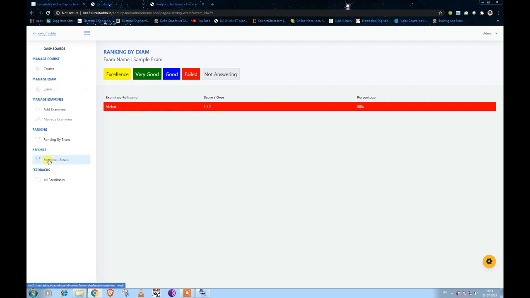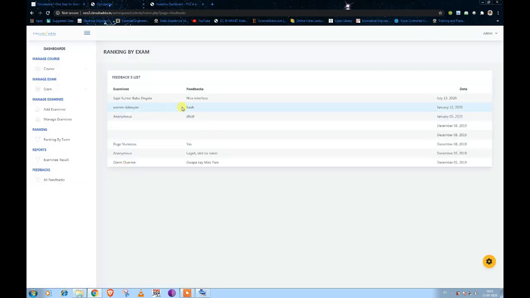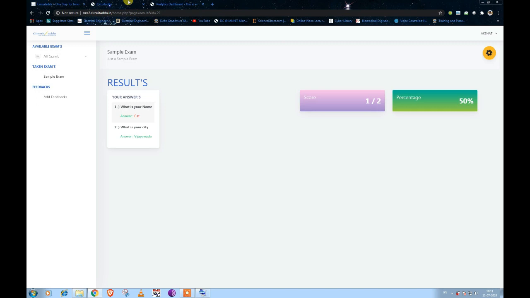And if the teacher wants to see individual students, then he can click here on examinee results and he can see individual students' results. And in the feedback section, if you click on all feedback, here the teacher is able to see the feedback given by the students. So this is how the online examination system developed by me will work. Here we have two different parts: one is the admin part and the other is the user part. In the admin part, the teacher is able to add the questions, and in the user part, the student is able to attempt the exam.